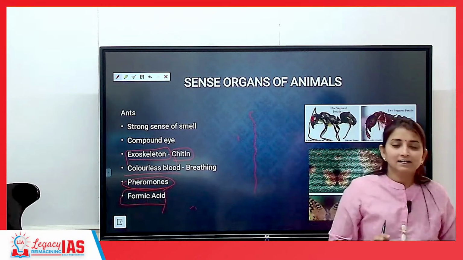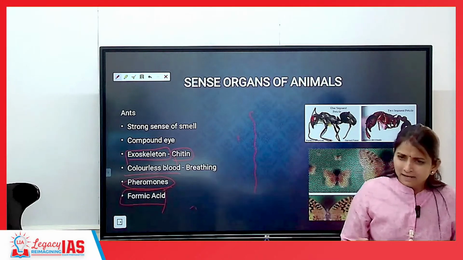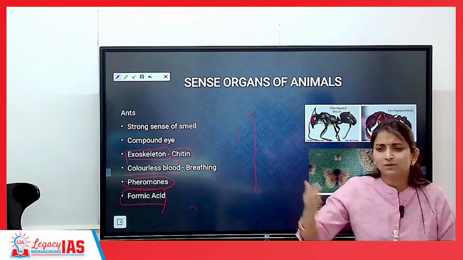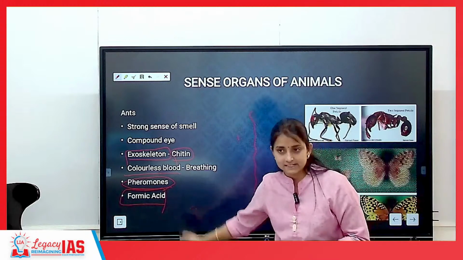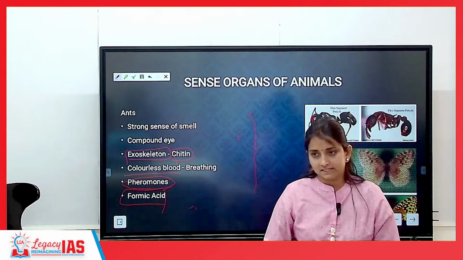Have you ever been bitten by an ant? Very commonly by a black ant, it's very painful. But by a red ant also, it is not equally painful, a little less painful, but painful. Because they contain an acid. The ant bite contains an acid called formic acid.